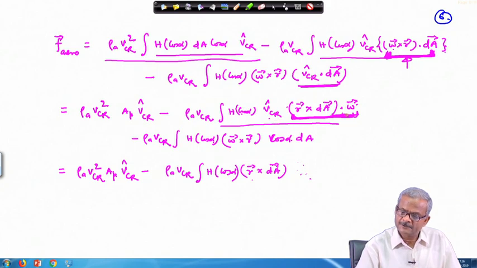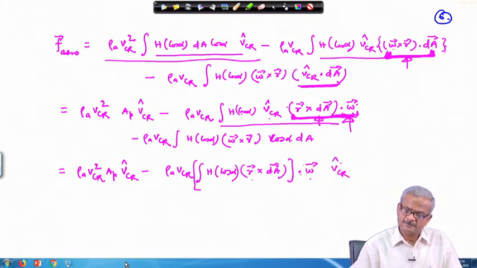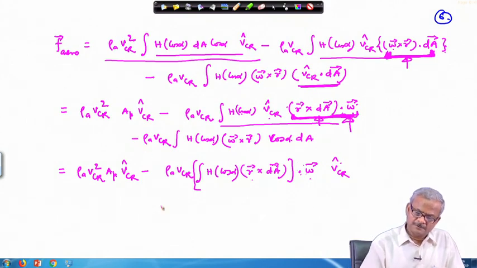So, this V C R, because this dot product is with this and this, we can write here dot omega, and V C R we can keep it outside, and this term then rho a V C R h cos alpha.